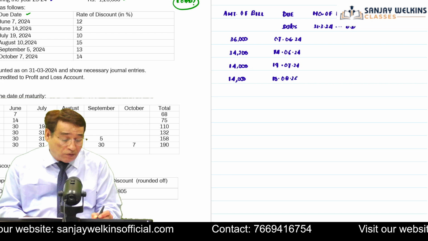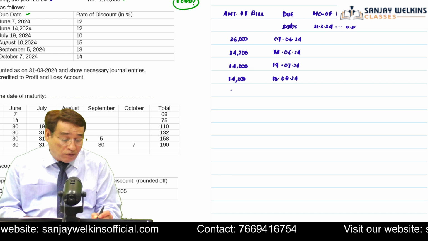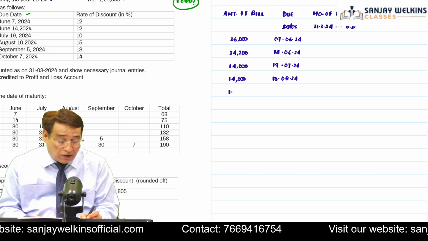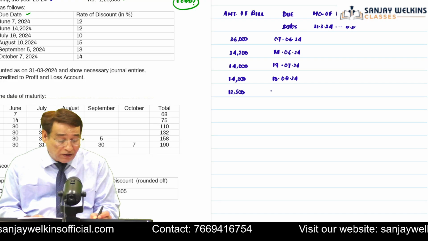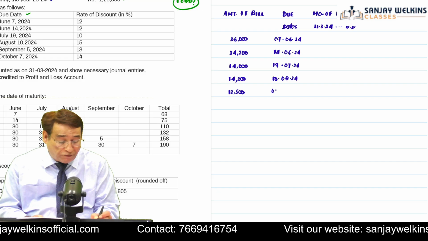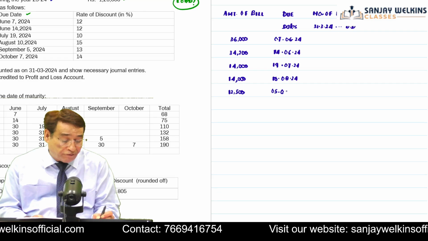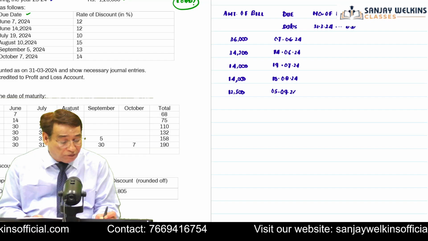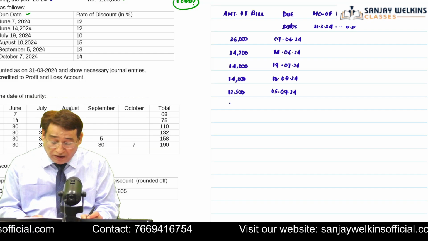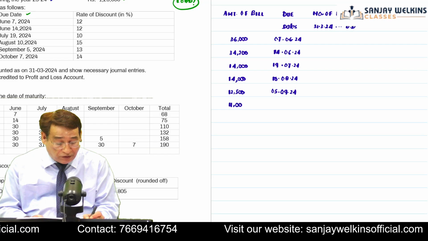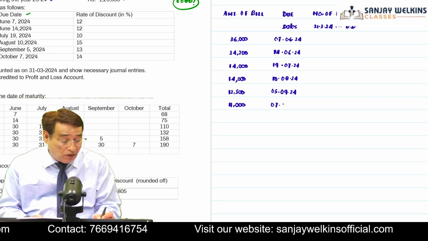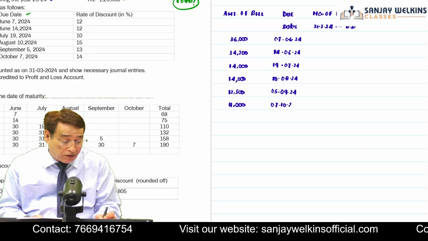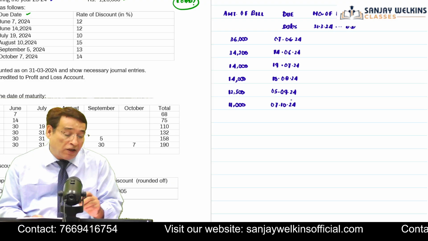2024. Correct? Then I am going to write the next bill. The amount of the next bill happens to be 12,500 and the due date is 5th September 2024. And finally, the last bill is of 11,000 and 7th October 2024 is its due date.